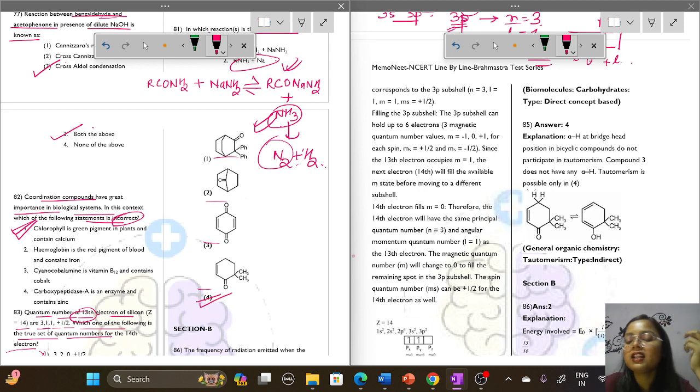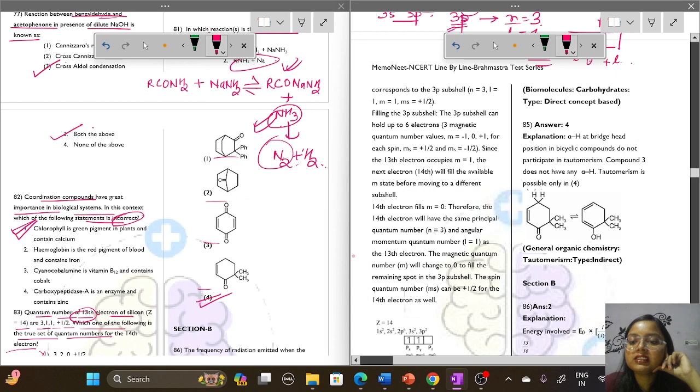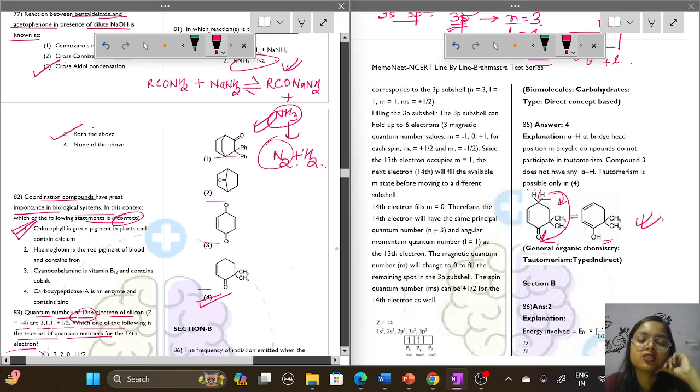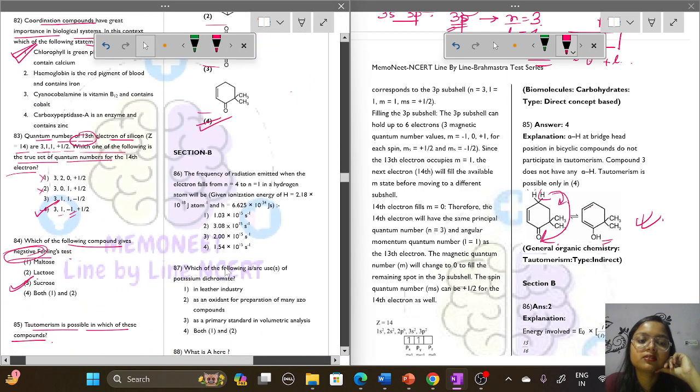How can we see that? In tautomerism, the hydrogen is shifted to this side and one double bond is created. So this hydrogen is shifted. This type of tautomerism can be observed, so option number 4 will be the correct option.